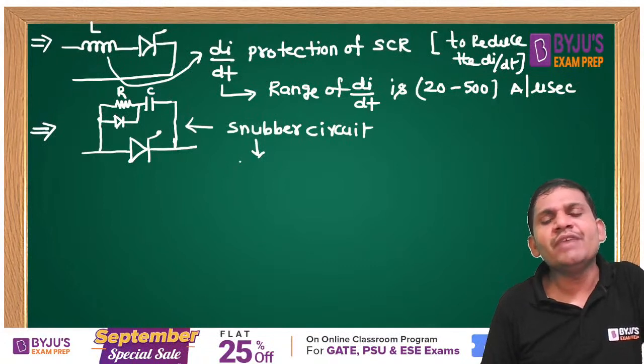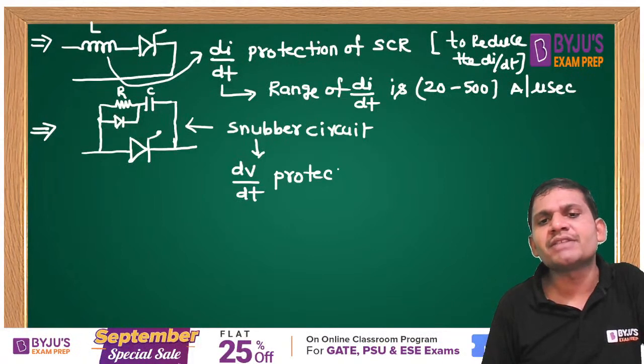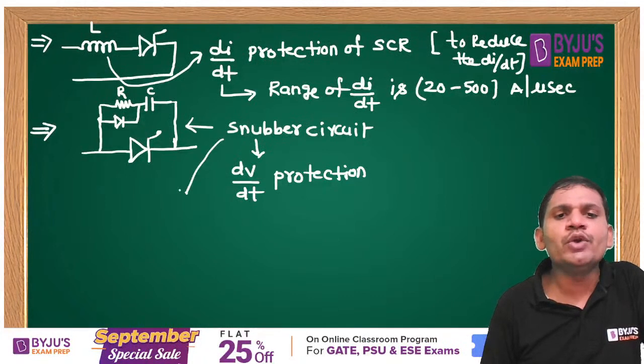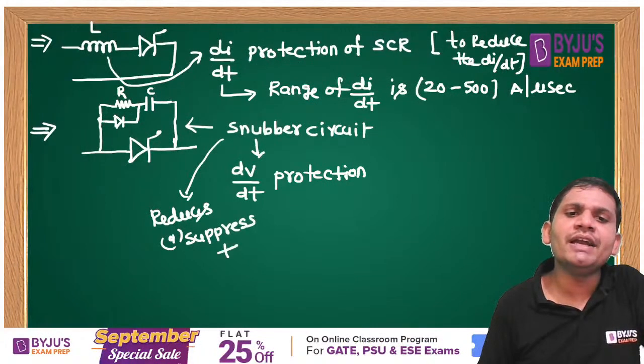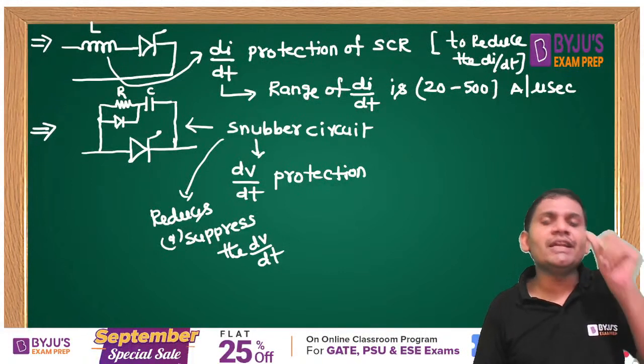Snubber circuit reduces dV by dt. For dV by dt production, we can use the snubber circuit. A snubber circuit reduces dV by dt, not eliminates the dV by dt. It reduces or suppresses the dV by dt, friends.